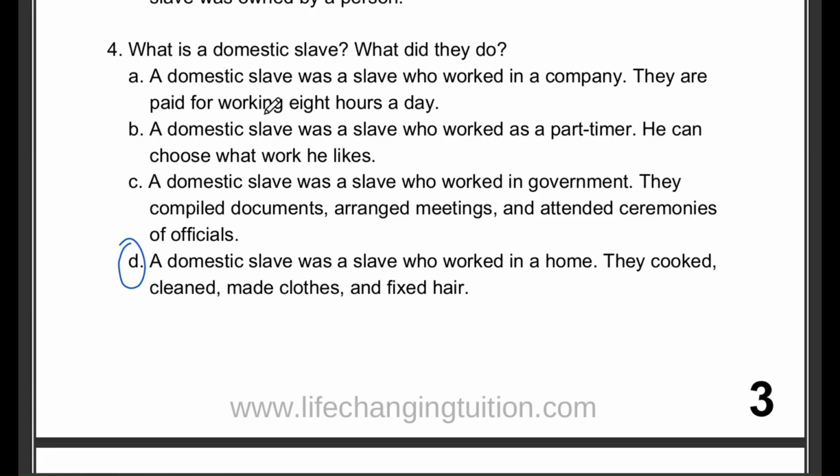Option A, a domestic slave was a slave who worked in a company. They are paid for working 8 hours a day. Option B, a domestic slave was a slave who worked as a part-timer. He can choose what work he likes. Option C, a domestic slave was a slave who worked in government. They compiled documents, arranged meetings, and attended ceremonies of officials. Option D, a domestic slave was a slave who worked in a home. They cooked, cleaned, made clothes, and fixed hair. The correct answer is option D.